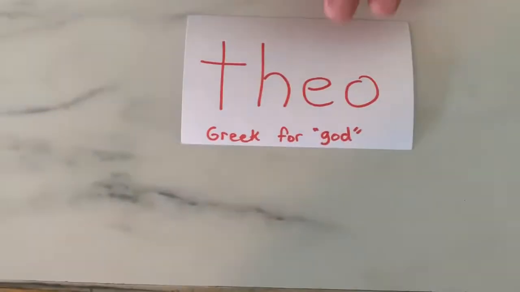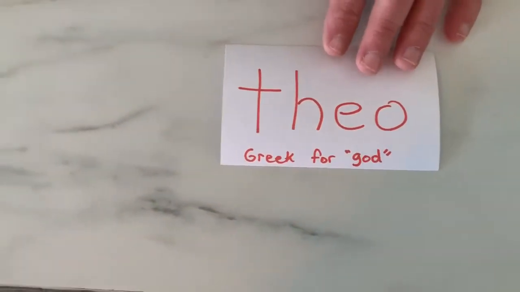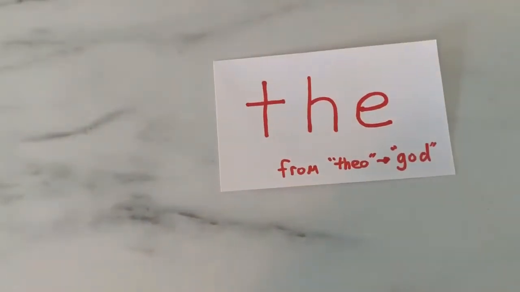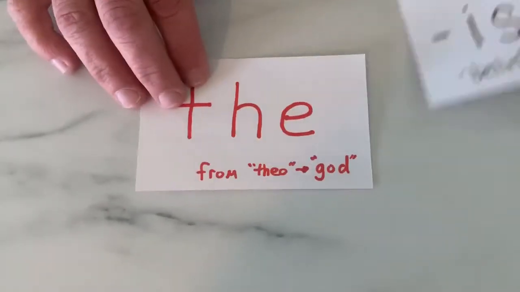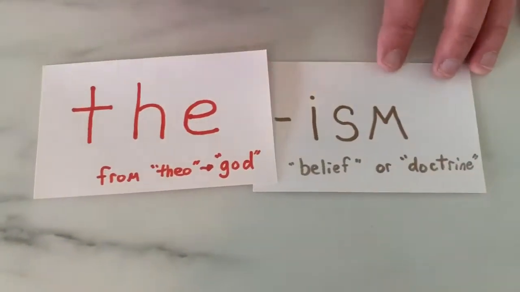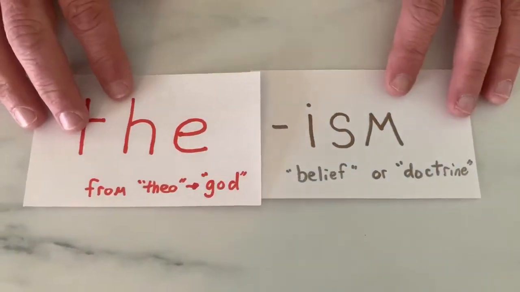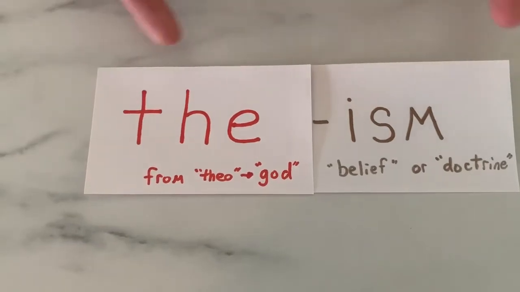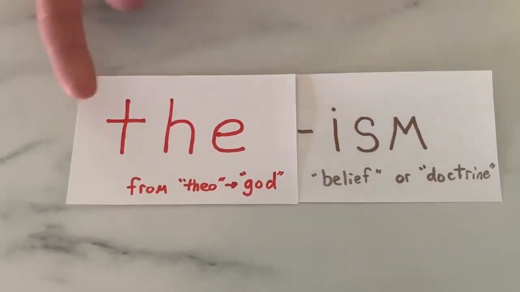So if I replace theo and cut off the O, thea, we'll make that our root word. And then I can take another suffix, ism. Anytime you see ism, it's a belief, a doctrine, something that people follow. So theism would mean belief in God.